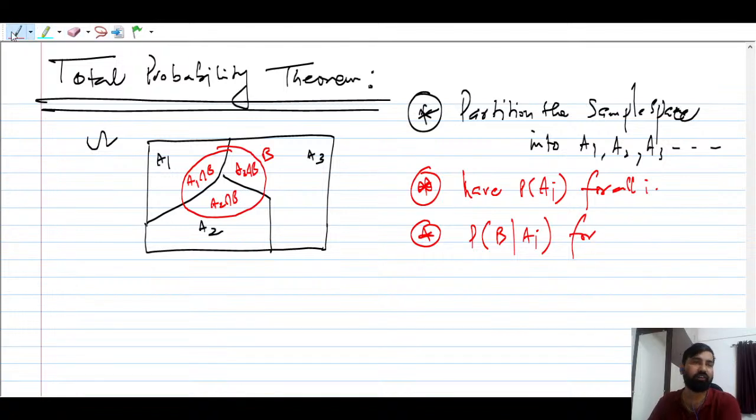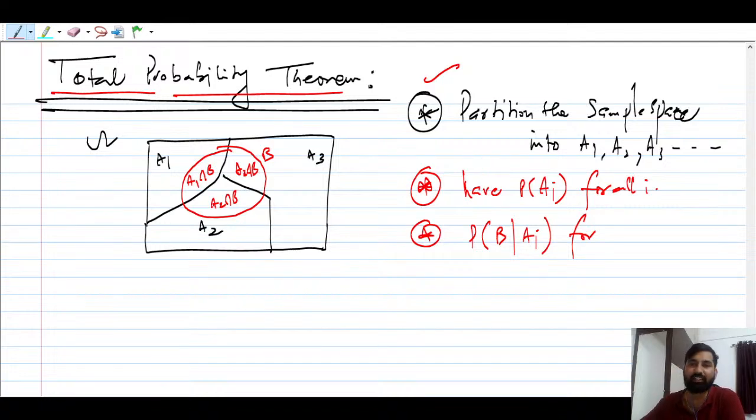So in order to apply the total probability theorem, first of all you have to partition the entire sample space into different events. This is the basic understanding, but while solving the problem, life is very simple. You can solve the problem in 20 seconds or 10 seconds also. I will show you. First step is to partition the sample space into A1, A2, A3.